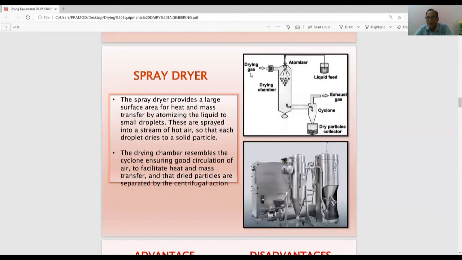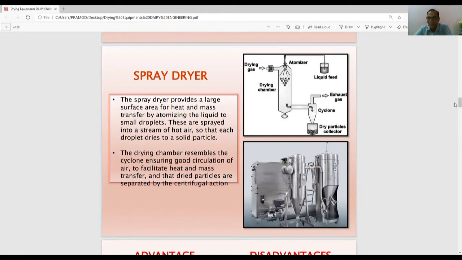Spray dryer you can see, let me explain here with the example. This is the drying gas, it is the drying chamber. And what is happening? This is the liquid feed. So liquid is fed here, atomized through the atomizer, and the hot air passes through that atomized feed. Exhaust gas goes out from here, and the cyclone brings the dried particles here. So that's how spray drying is done. So milk आया, atomize हुआ, hot air आई, milk powder आ गया, और exhaust gas यहाँ से चली. So that's how you can use the spray dryer.